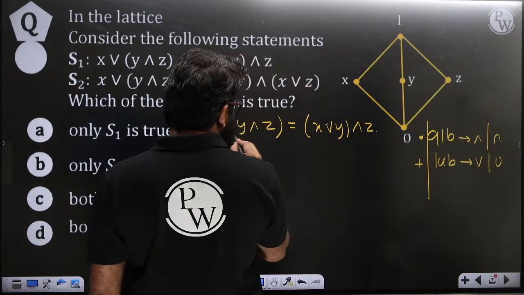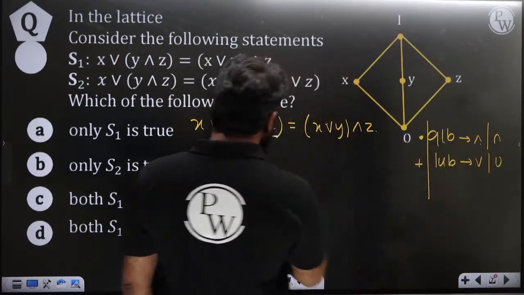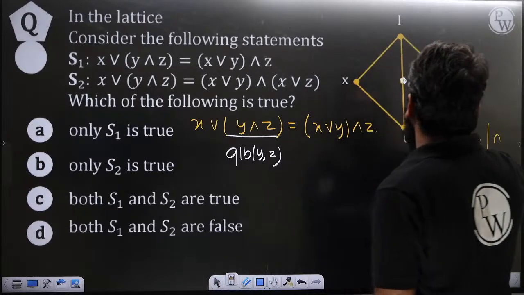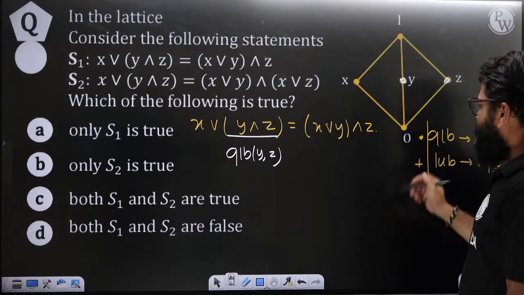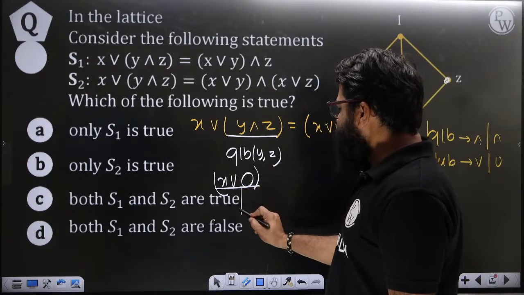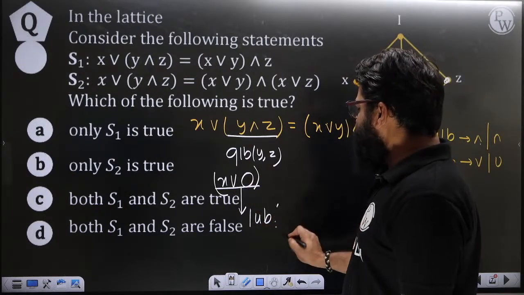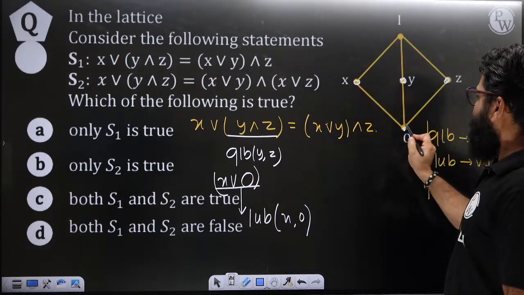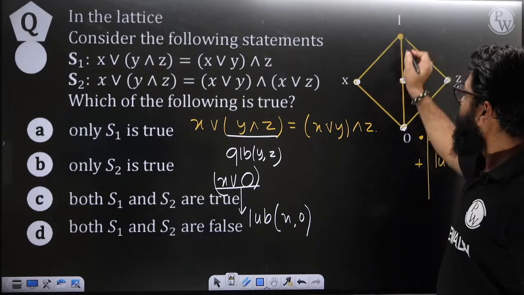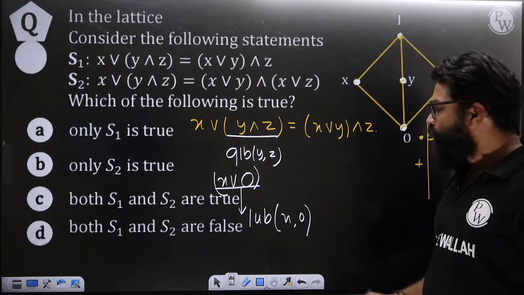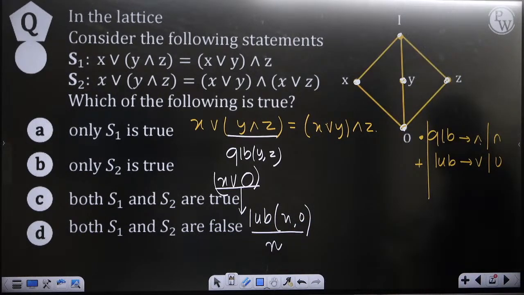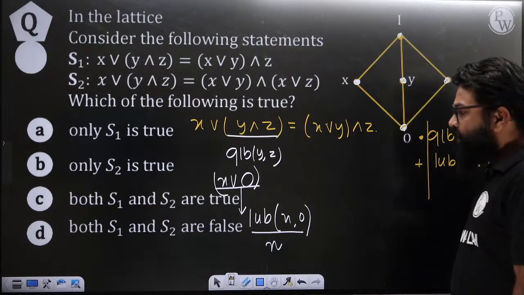So see what it represents. The AND is representing the GLB. First we will try to find the GLB of Y comma Z. So here we have Y and Z, lower bound, greatest lower bound. Here you will get O. So O, and then after that you will have X. What is the meaning of it? It means the LUB of X comma O. If we try to find it, X comma O, LUB, least upper bound. This one is an upper bound, this is also an upper bound, but this one is the least upper bound. So you will get the answer as X. Am I right? Right? In that manner we can try to find it.